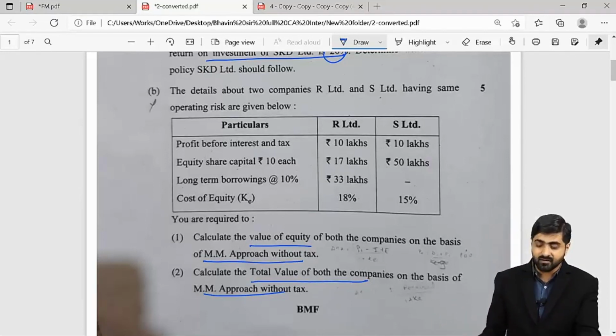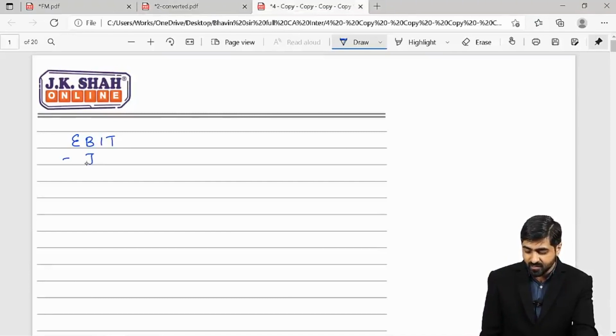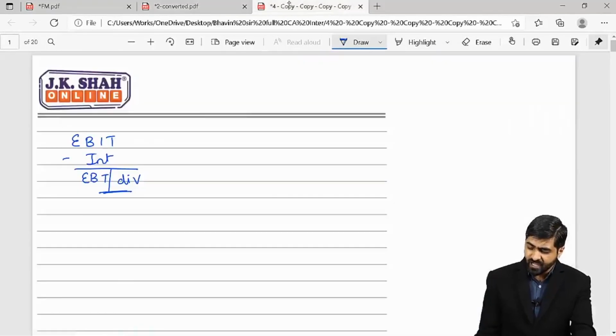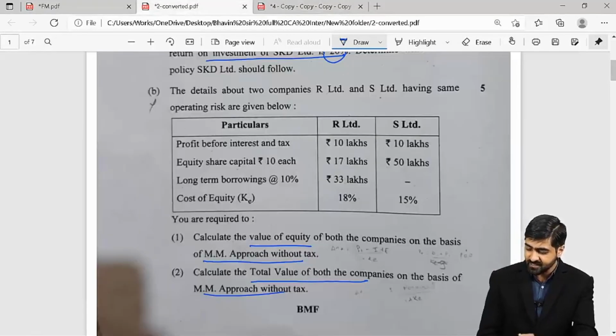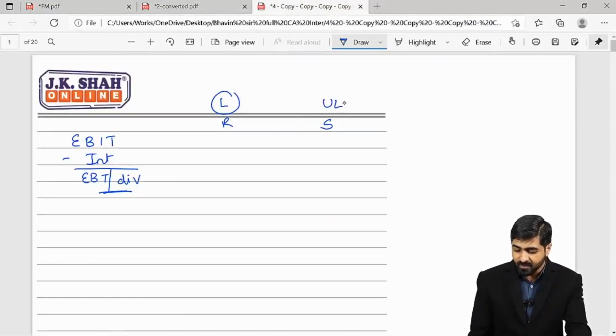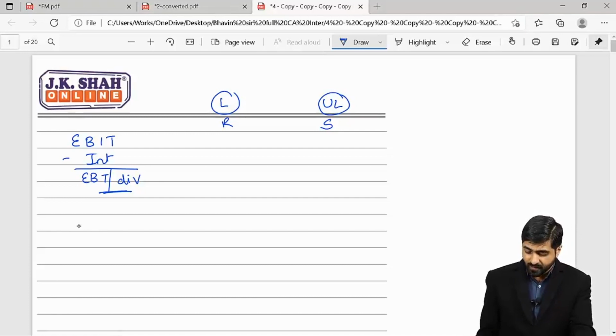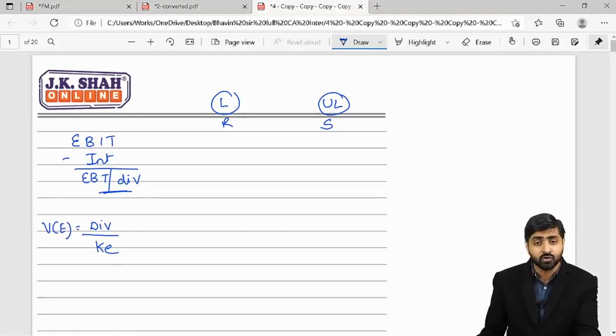So value of firm and value of equity needs to be calculated. Basically here we just have to take your EBIT minus interest, which gives you your EBT, and because we are solving it without tax, your EBT will itself become your dividends. We have company R and company S. Company R looks like a levered company because there are some borrowings here. Company S is your unlevered company, and we can calculate value of equity by considering your dividends and capitalizing that by your K, right? That's how we can find out the value of equity. Yes or no?